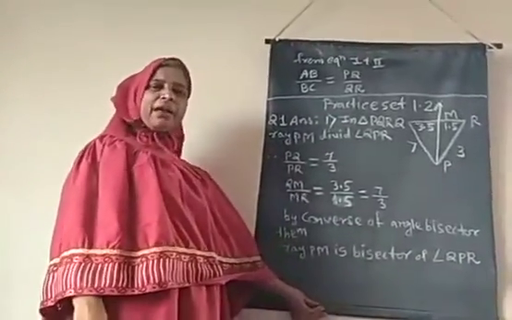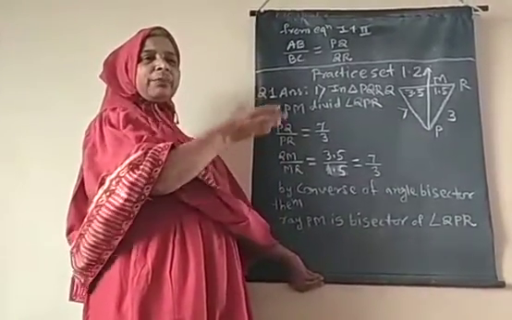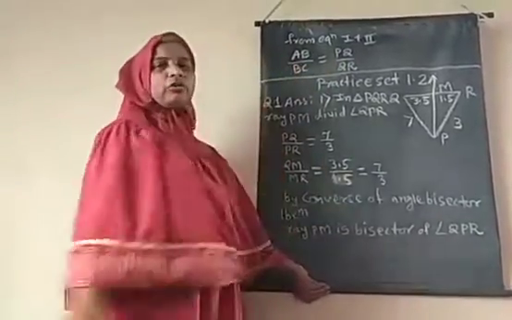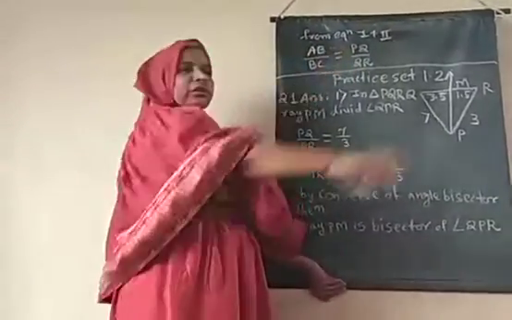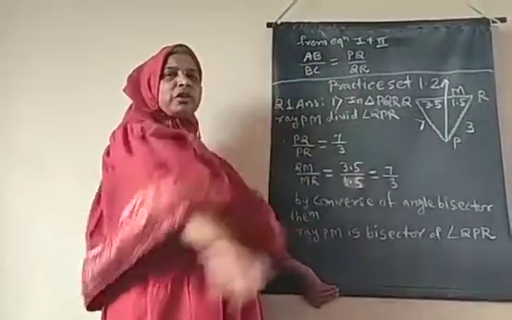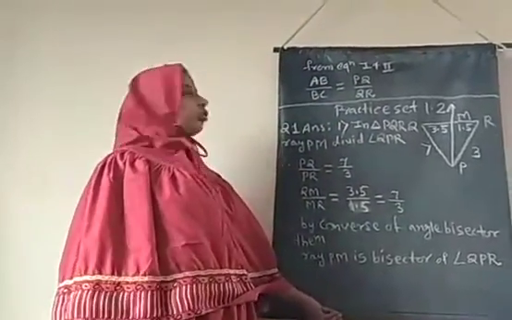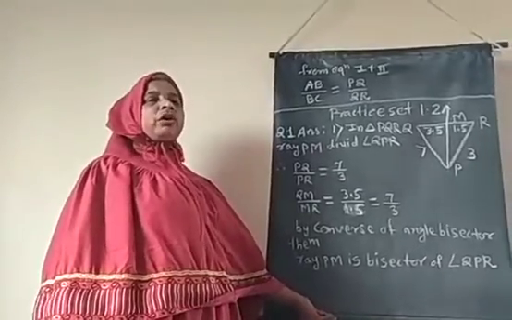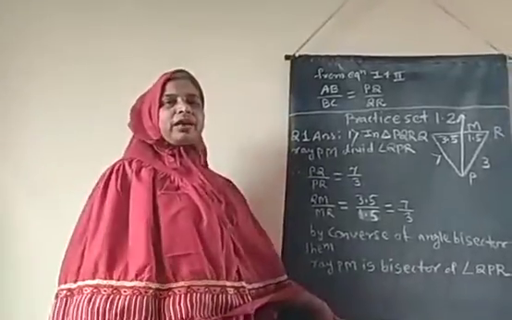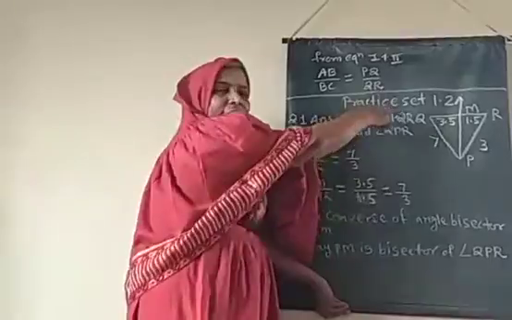So when three parallel lines are given and transversals intersect them, the ratios of the intercepts are equal. Thus the same statement is proved. Just as in the basic proportionality theorem the ratios are equal, here also for three parallel lines the ratios are equal. We can use this property of three parallel lines when we solve examples where three parallel lines are given. Now we are going to start practice set 1.2.